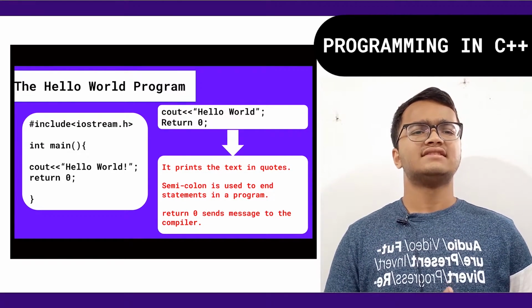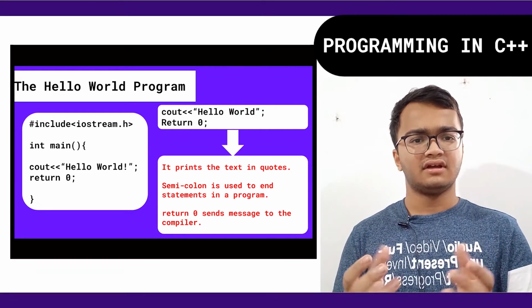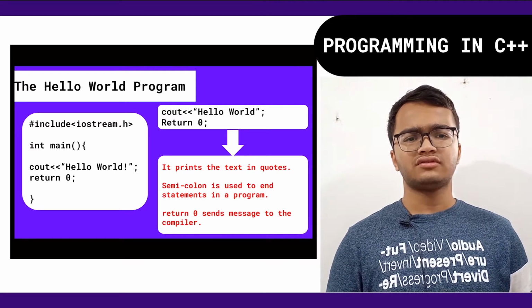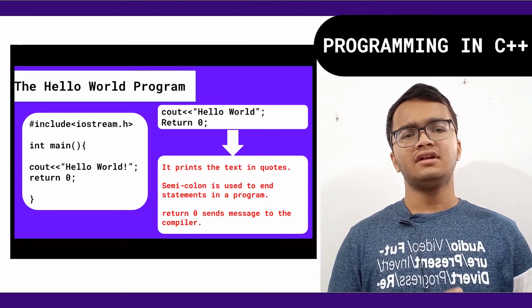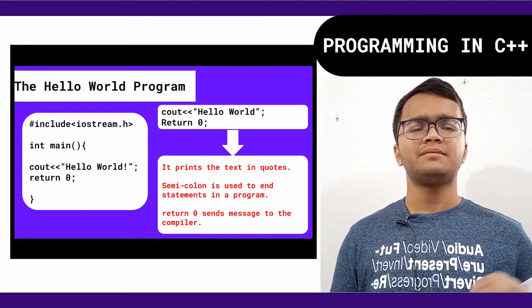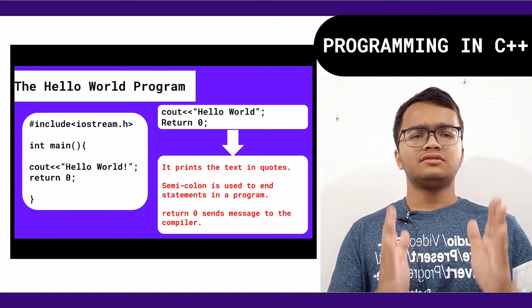After that it is written cout hello world. Now cout means to print something, that is, to print output, and hello world is a statement which is written in quotes to print the text hello world. And after that we can see there is a semicolon. Semicolon means a full stop in programming languages, or in C++ rather. Semicolon means to end a line.